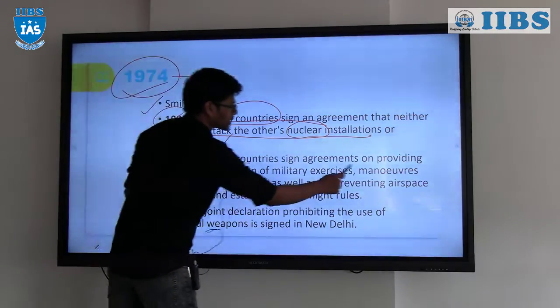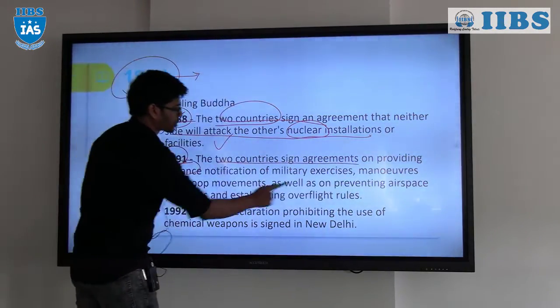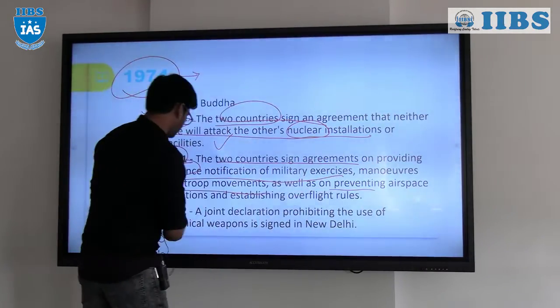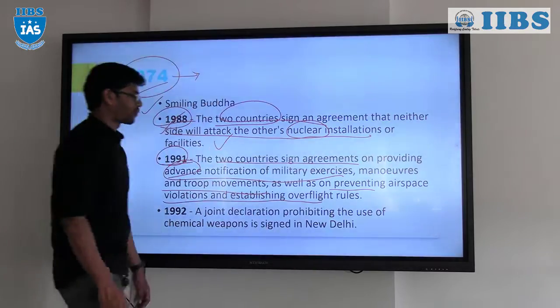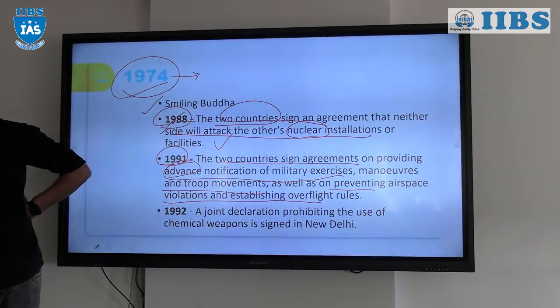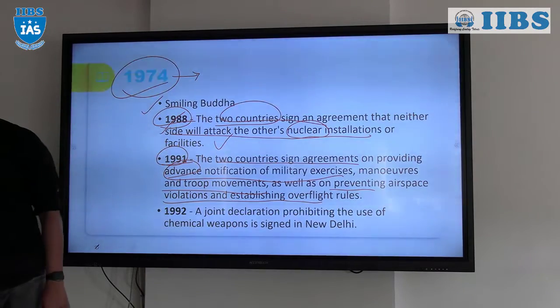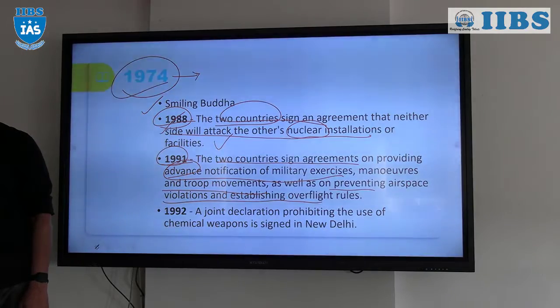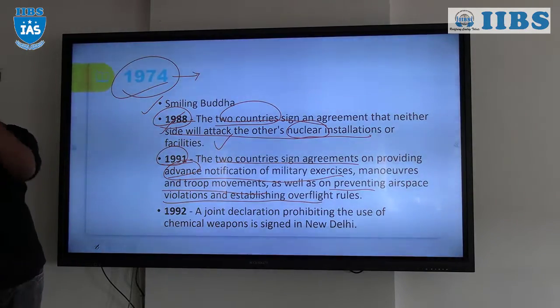The countries signed an agreement providing advance notification of military exercises, maneuvers and troop movements, as well as preventing airspace violations and establishing overflight rules. Till 1991, no Pakistani flight could move over India. That's why they could not help East Pakistan, right? Because of the conflict, you cannot move over India.